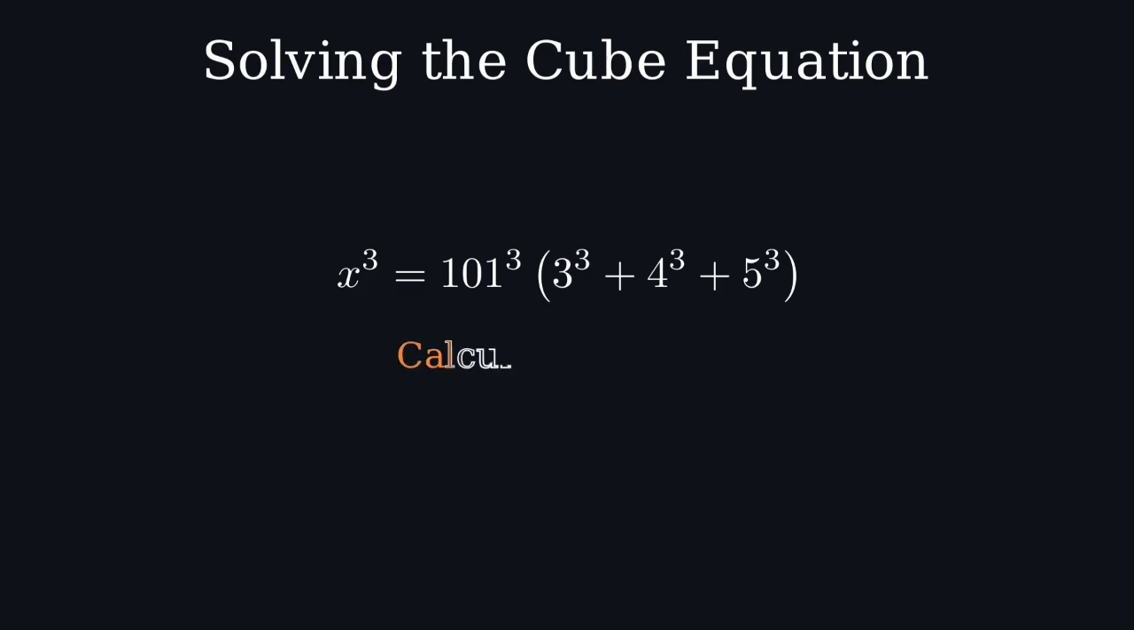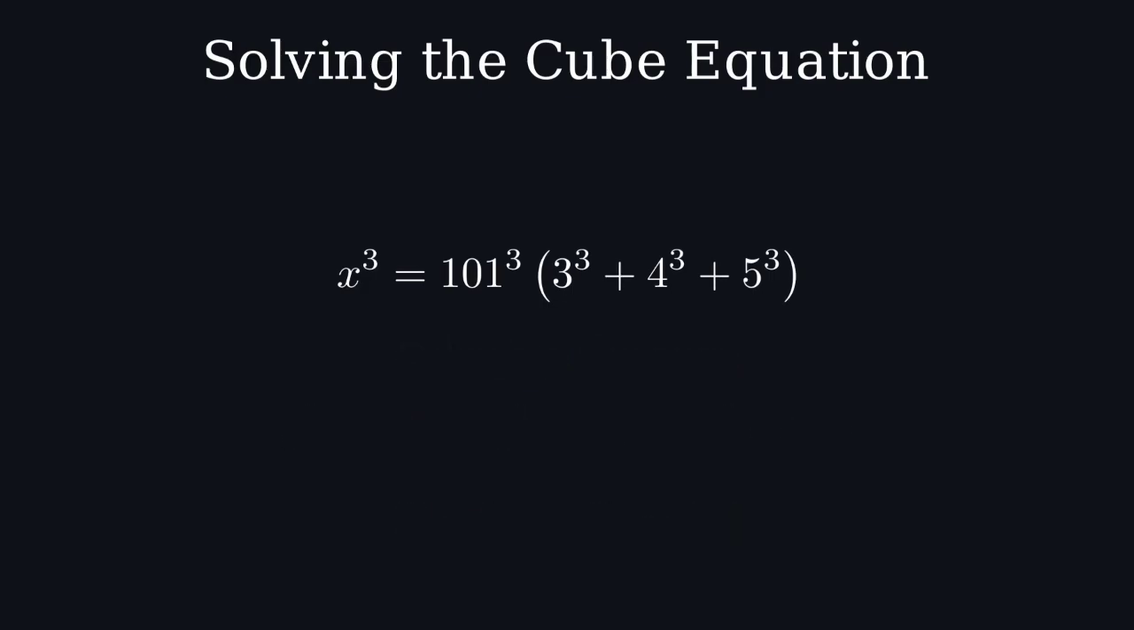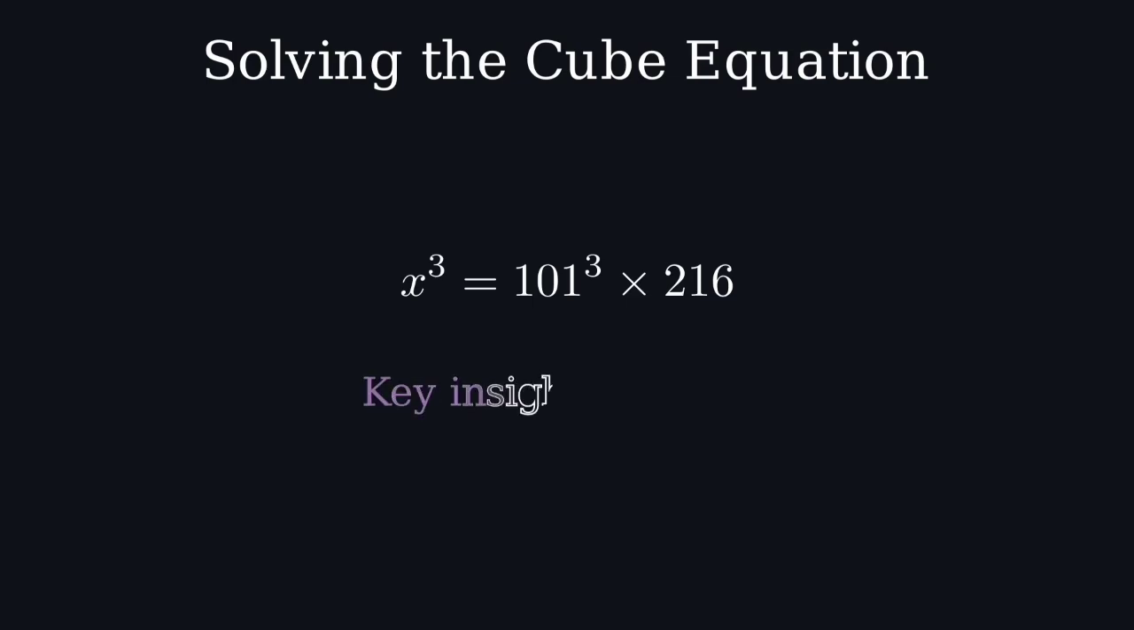Let's calculate that sum step by step. 3 cubed is 27, 4 cubed is 64, and 5 cubed is 125. Adding these together, 27 plus 64 plus 125 equals 216. Now here's the key insight that makes this problem beautiful. 216 isn't just any number, it's actually 6 cubed. This is no coincidence. Substituting back, we get x cubed equals 101 cubed times 6 cubed.